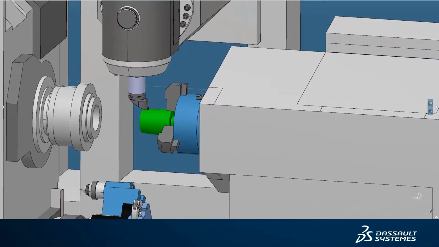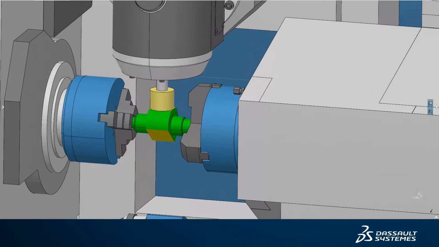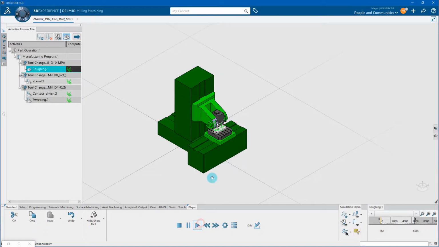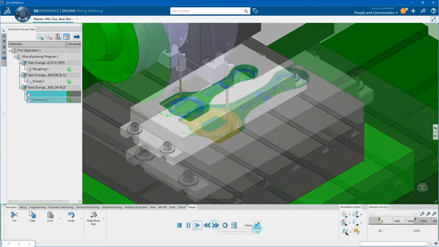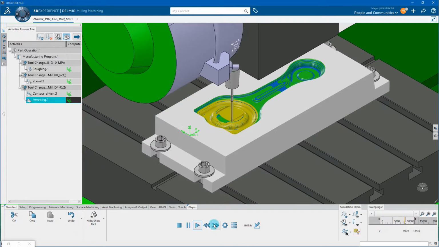Using Delmia machining solutions, we can program tool paths, and control the machine tools, in the context of the virtual machine tool model. We will create and validate the tool path, in the milling machining app, from manufacturing a forging die of a connecting rod.